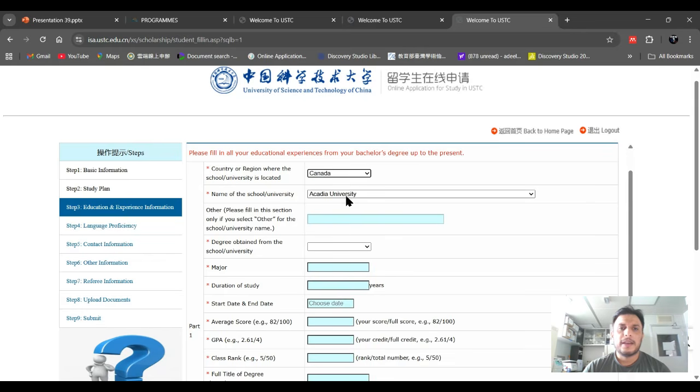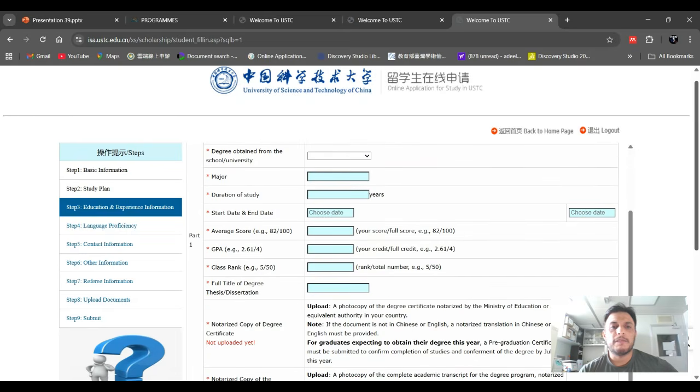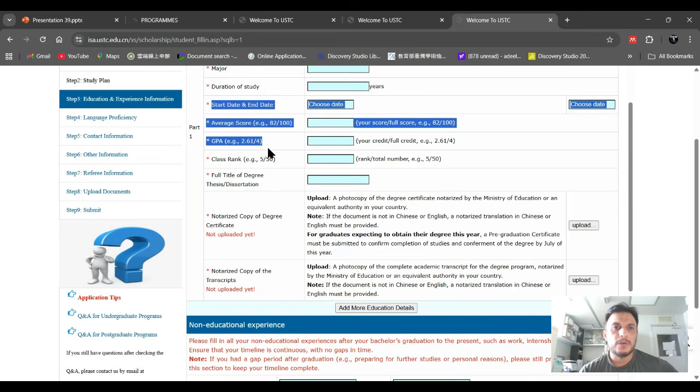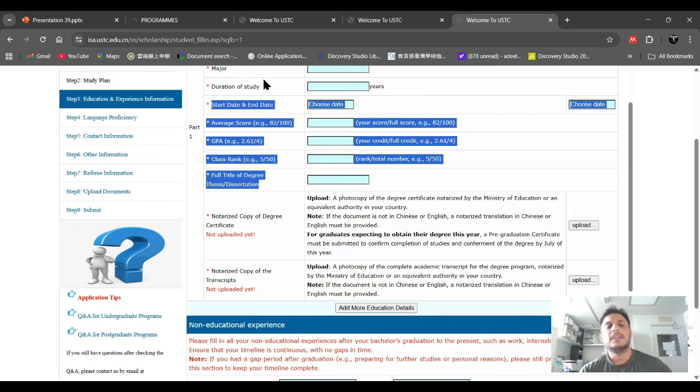I choose Canada here, so they will give you all of the universities in Canada. Here you have to enter the degree obtained from the school or university. You can click yes, and later you have to provide information like your starting date, your average score, your GPA, your class rank. This information is mentioned on the back or front of your transcript, so you can look at your transcript and you will get the information.